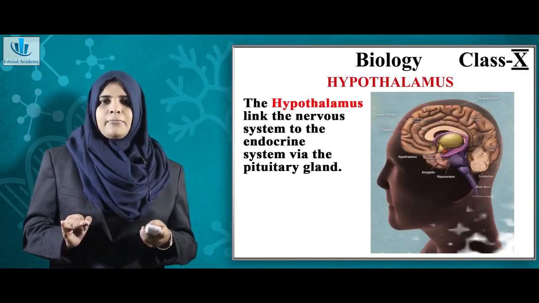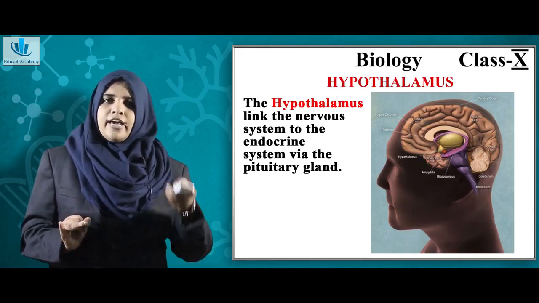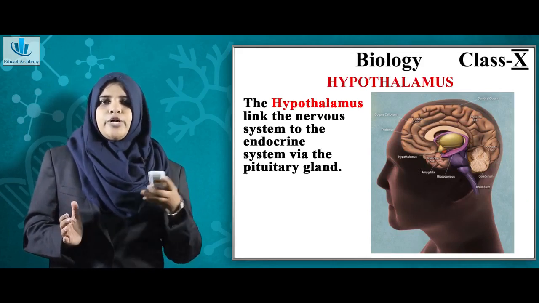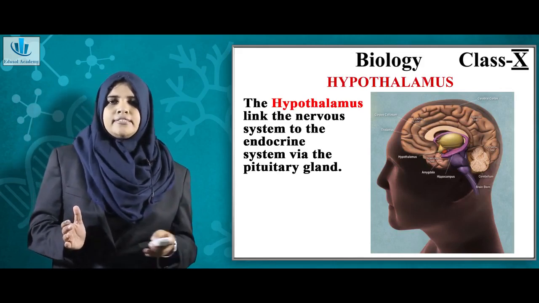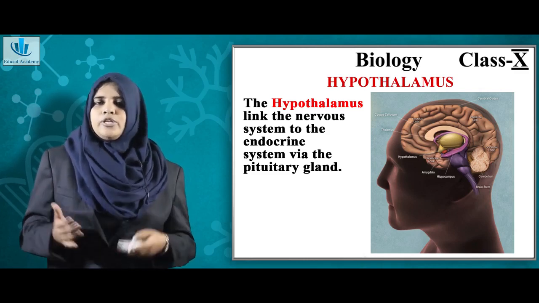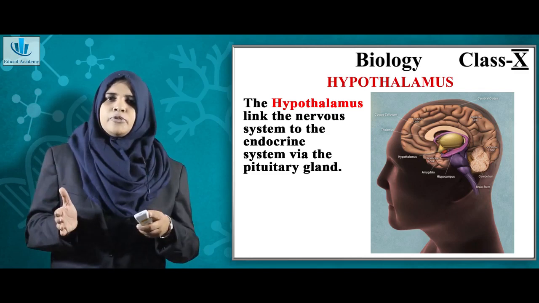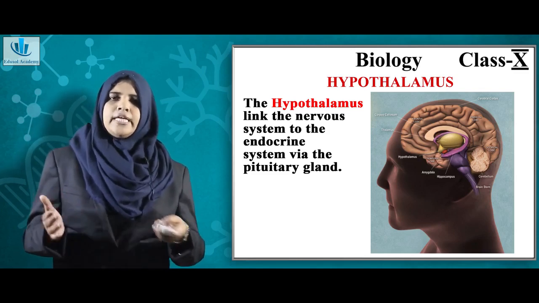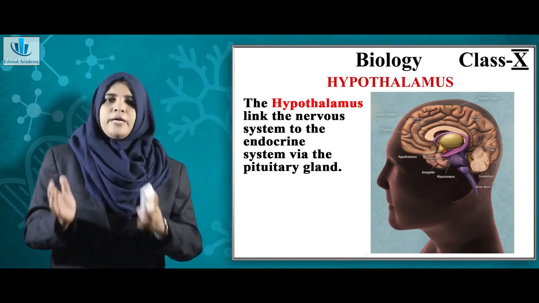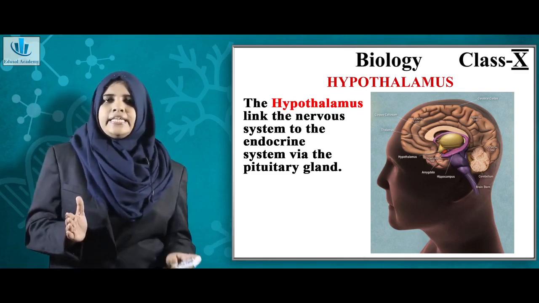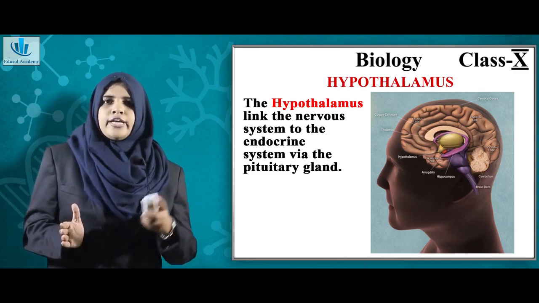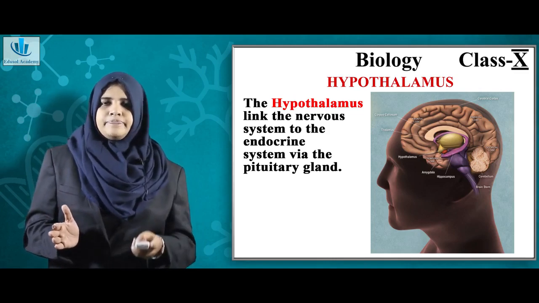So the hypothalamus is located in the forebrain. So this hypothalamus is the link between your nervous system and endocrine system through the pituitary gland. What it does is it stimulates the pituitary gland, and this hypothalamus also secretes some hormones, and it has some actions on some specific cells. We don't have to study about that, but the hypothalamus is the link between the nervous system and the endocrine system, because all your life processes are interconnected.